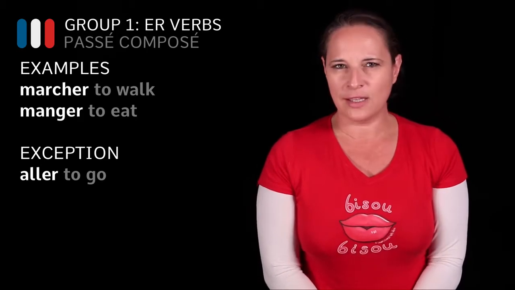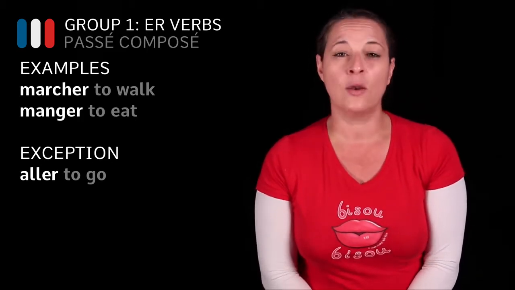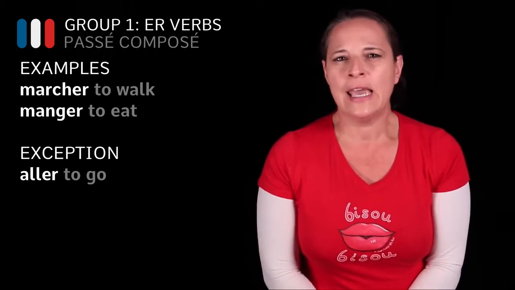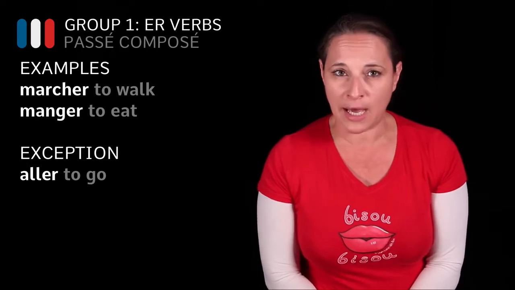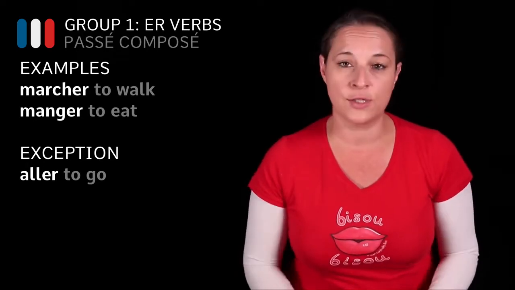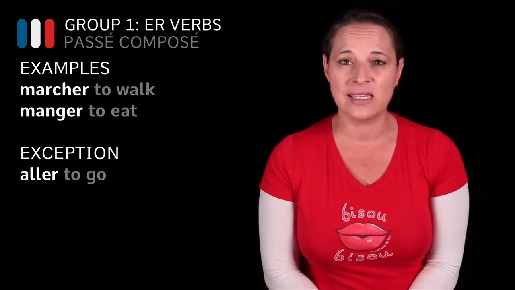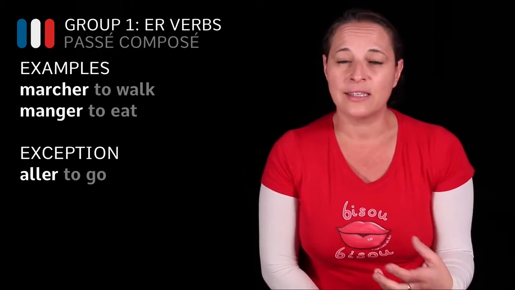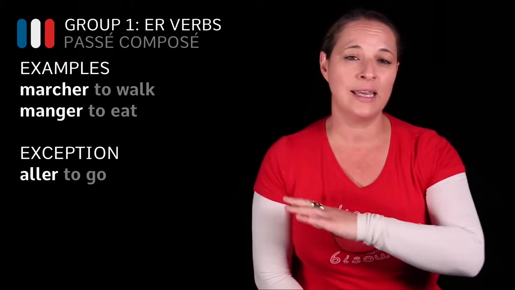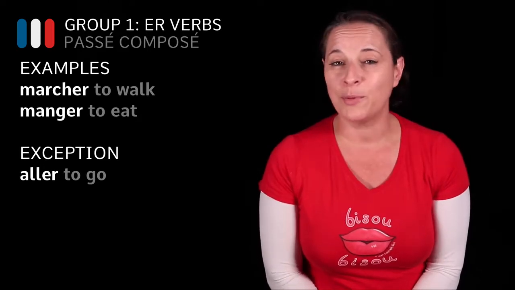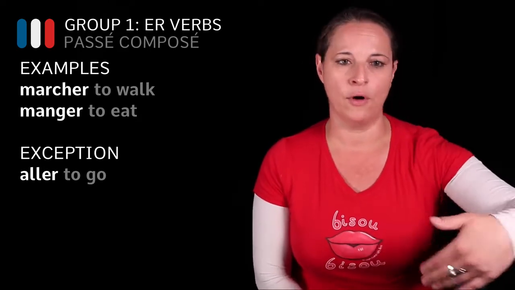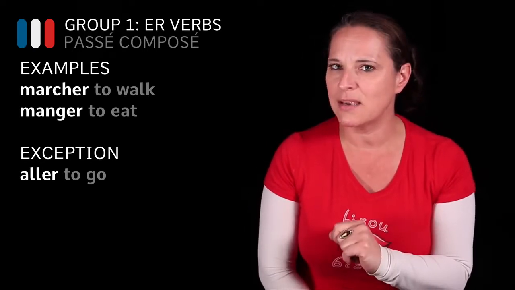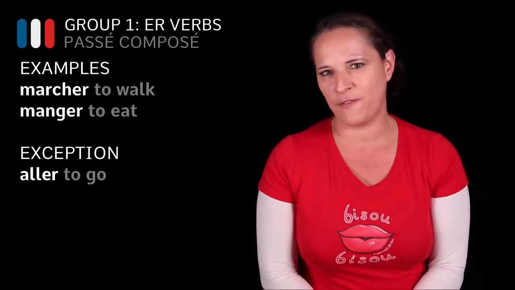Okay, now you're going to tell me, but what is a passé composé and when do we use a passé composé? The passé composé is an action that took place in the past and is done, gone over with. So you would say in English, I ate a banana this morning. The fact that you are saying "I ate" means that it's a past tense and it's a past action, okay? It happened this morning, it did not carry on for a period of time, unlike the imperfect tense. But that's another lesson completely, so be very careful with that.